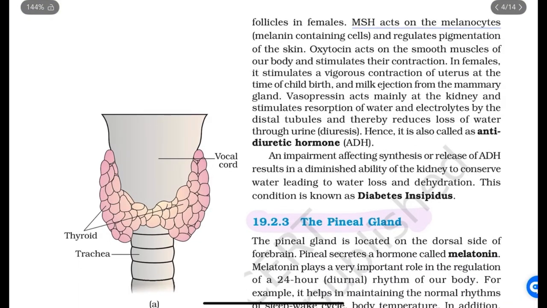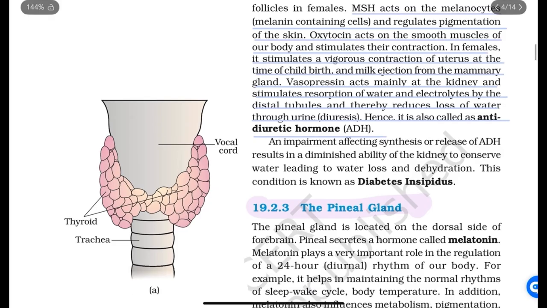MSH acts on melanocytes, melanin-containing cells, and regulates pigmentation of the skin. Oxytocin acts on the smooth muscles of our body and stimulates their contraction. In females, it stimulates a vigorous contraction of the uterus at the time of childbirth and milk ejection from the mammary gland. Vasopressin acts mainly at the kidney and stimulates resorption of water and electrolytes by the distal tubules and thereby reduces loss of water through urine, diuresis. Hence, it is also called antidiuretic hormone.